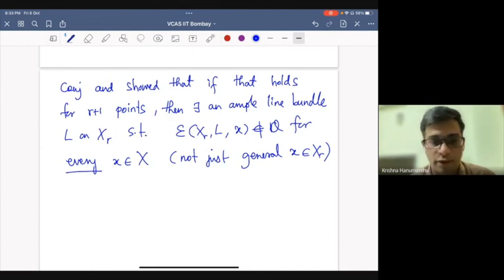There is a lot of work for positive characteristic, that I should say. But for non-algebraically closed fields, I'm not sure. There is some work, I think, because there is some number theory connection to this, and one looks at number fields and so on, but I am not fully familiar with it.